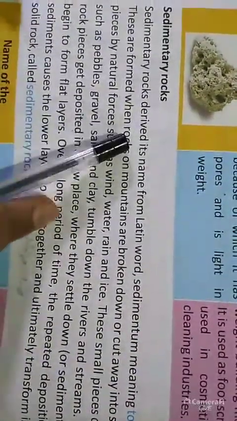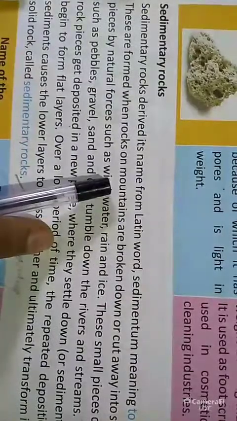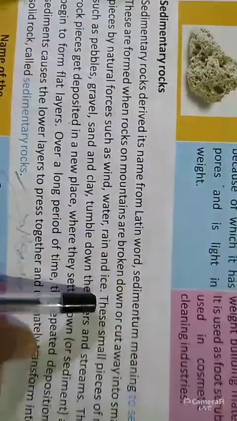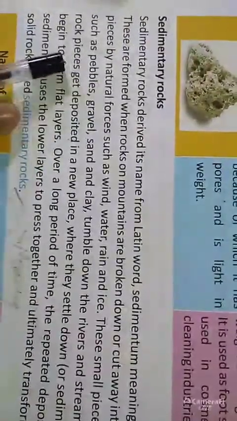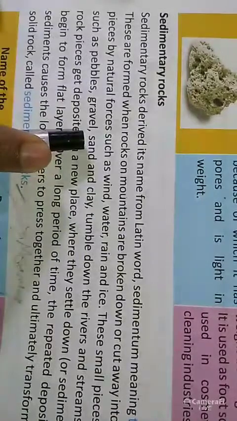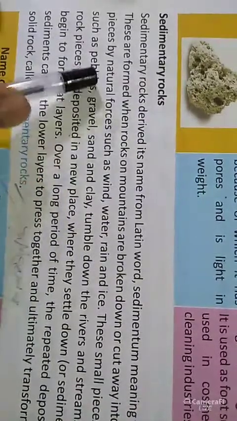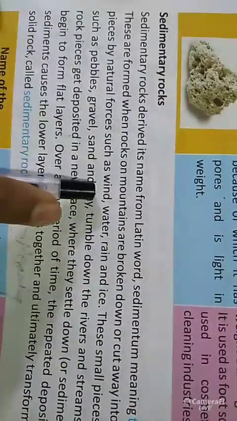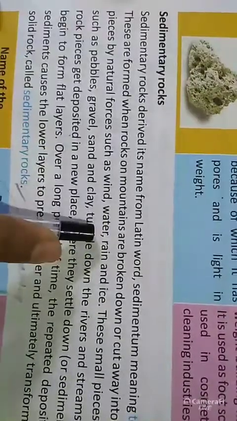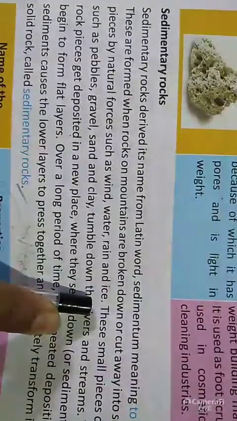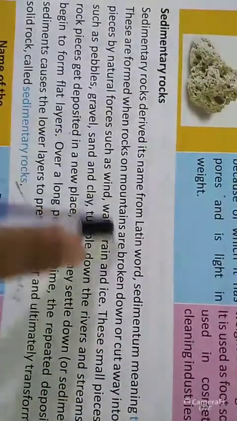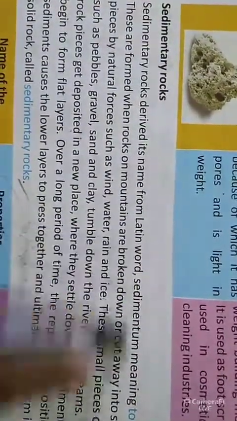These are formed when rocks on mountains are broken down or cut away into smaller pieces by natural forces. You know what the natural forces are? Natural forces are wind, water, rain and ice.